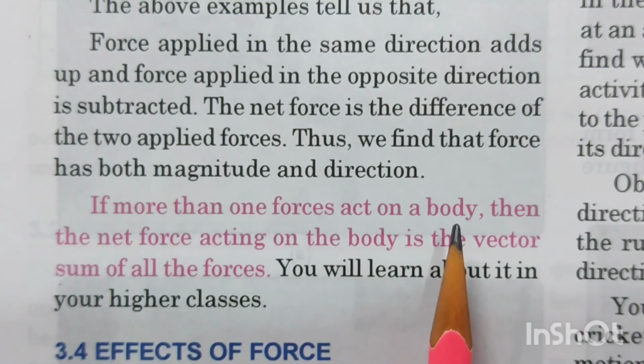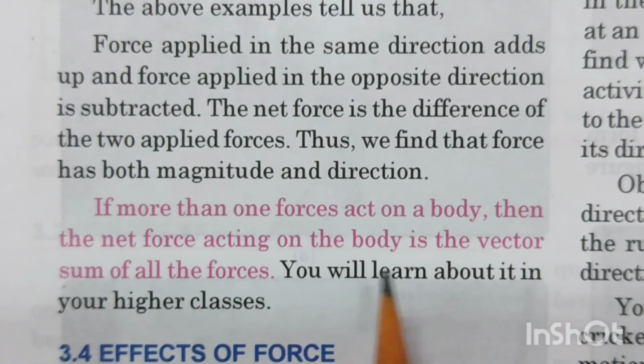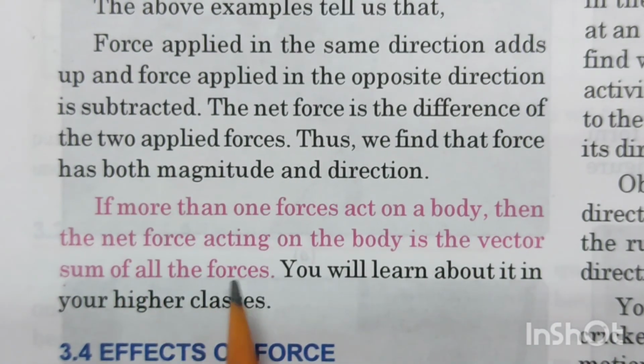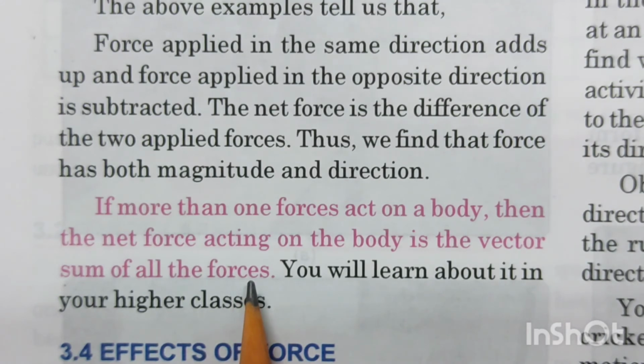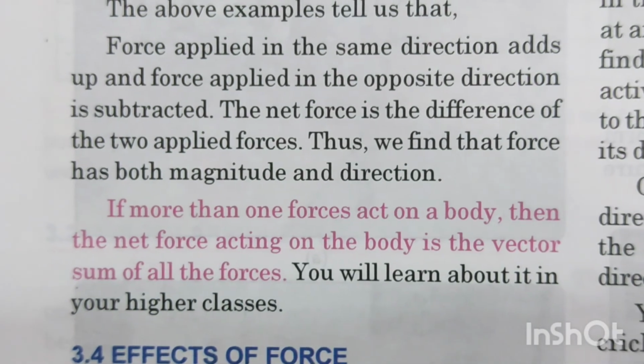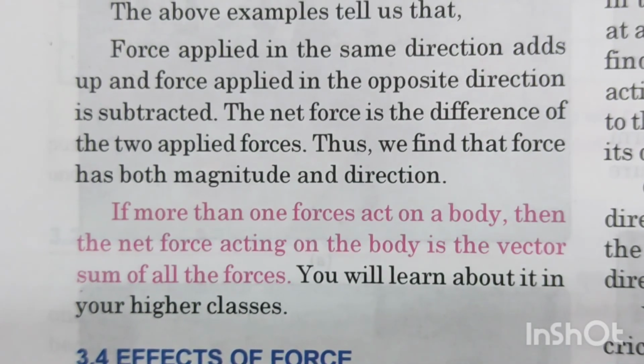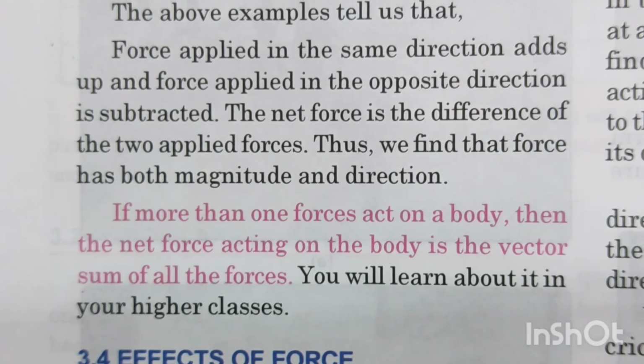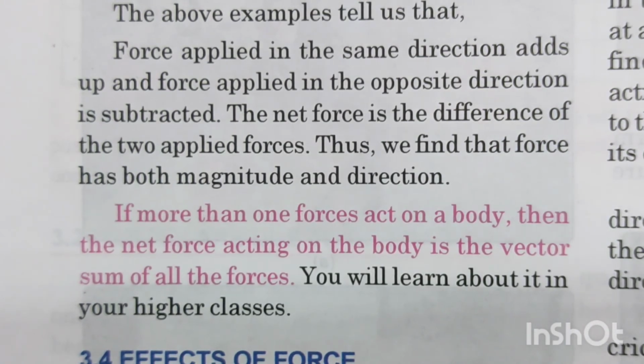If more than one force acts on a body, then the net force acting on the body is the vector sum of all the forces. As I showed you in the second figure, children, when more than one force is acting on a body in the same direction, then we add up the forces. So with this we come to an end of today's video, where I've explained the introduction for the lesson force.